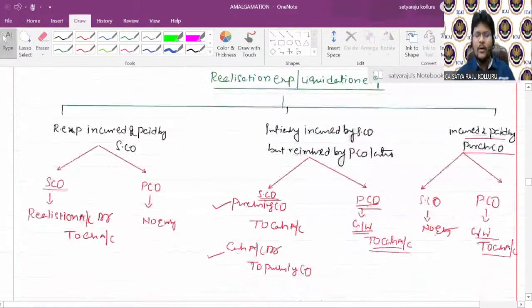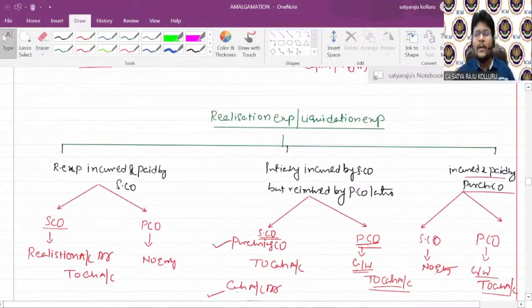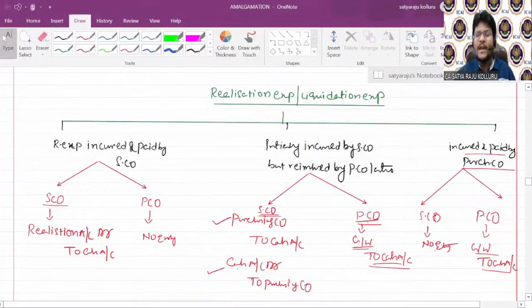So one more, the important and last issue I discussed, which is realization expenses or liquidation expenses. Sir, if realization expenses are incurred and paid by the selling company, in the books of the selling company the journal entry is Realization account debit to Cash account.